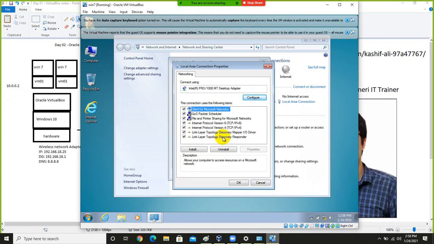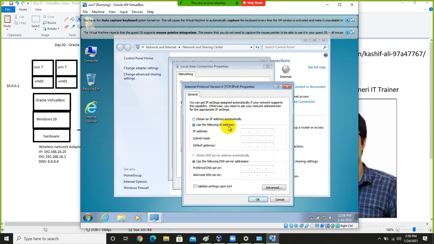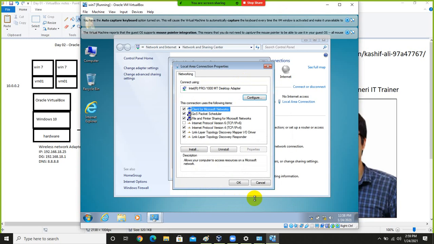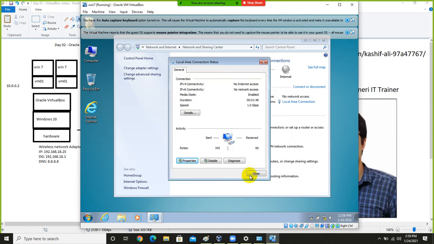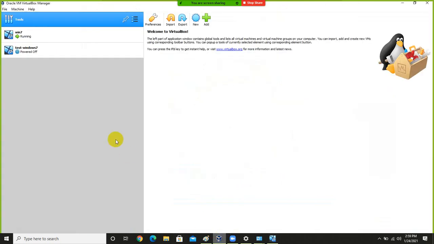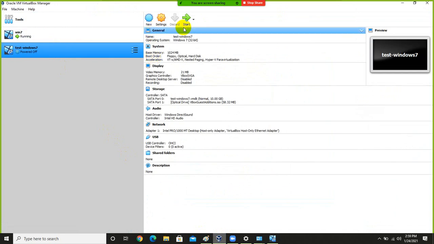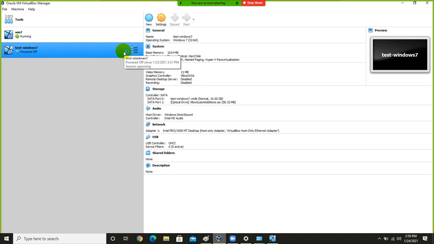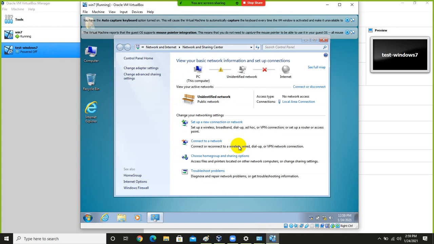So let me assign IP address. This is my machine number 1, and sorry, for example, this is my IP address of this virtual machine, and let me assign another IP address to this virtual machine as well. So these two virtual machine will be connected in class A network.